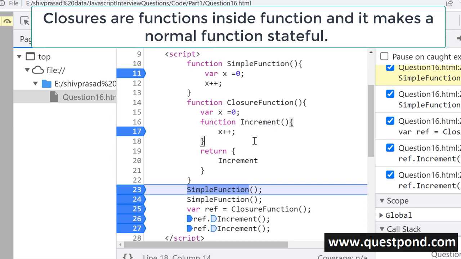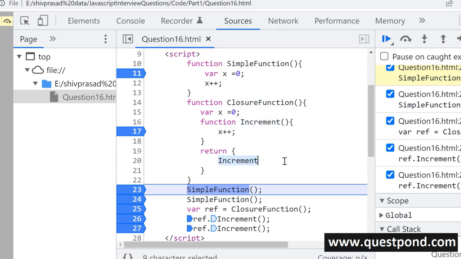Now let us try to understand this statement, right? So you can see here we have 2 functions. One is a very simple function and another one is a closure. You can see the way we write a closure, we have a function inside a function, and this function is exposed in the return out here, right?